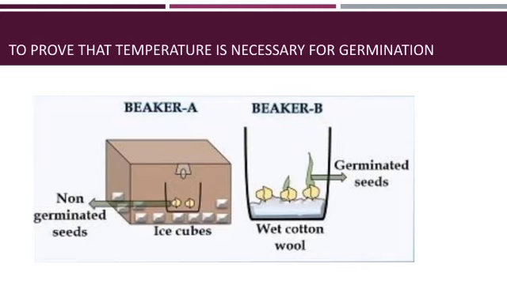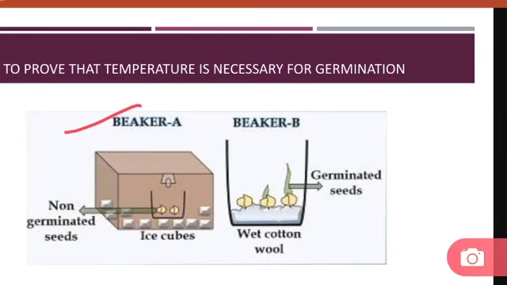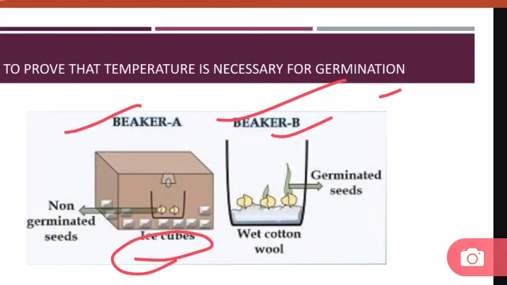So again, we'll take two beakers, beaker A and beaker B. Beaker A we will place inside a box which contains ice cubes, or we can keep it inside a refrigerator. Beaker B we'll place at normal room temperature, and in this also we'll place wet cotton wool. Now we'll observe it after a few days.